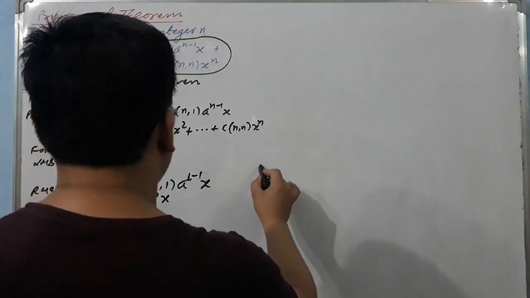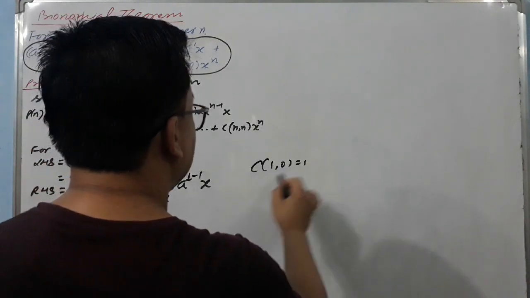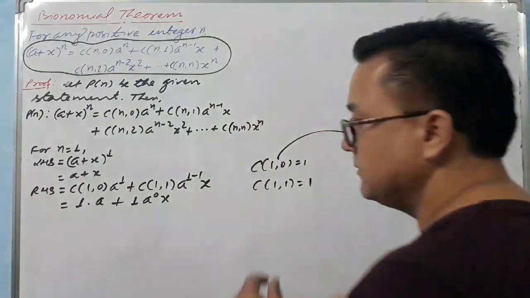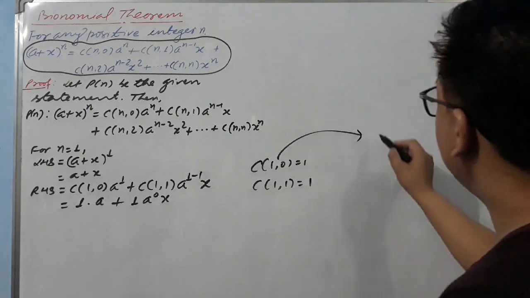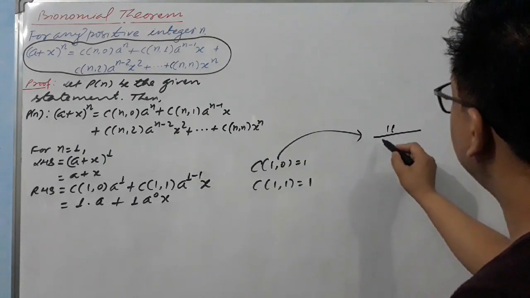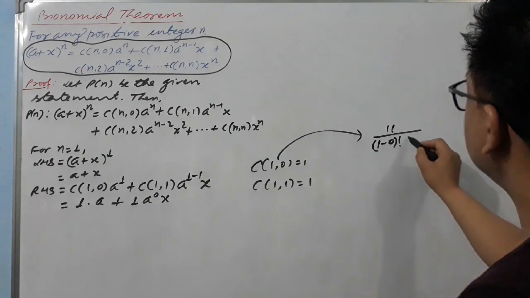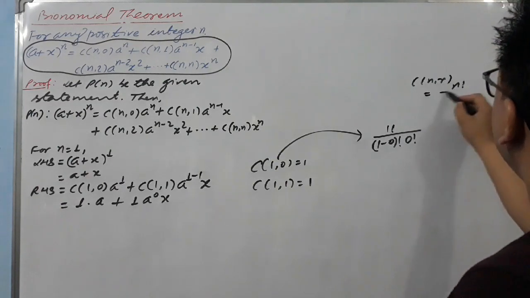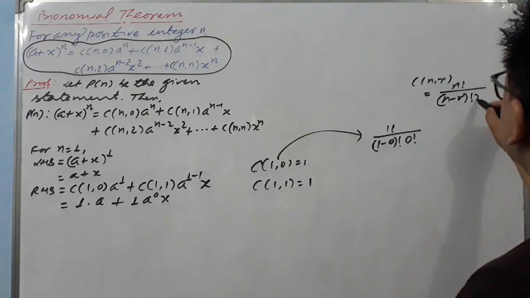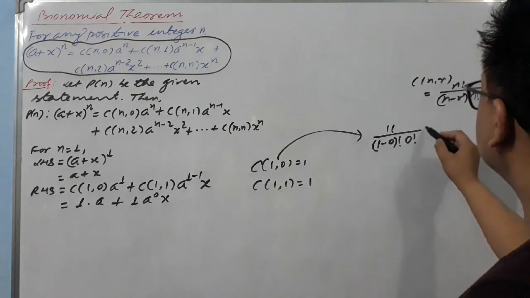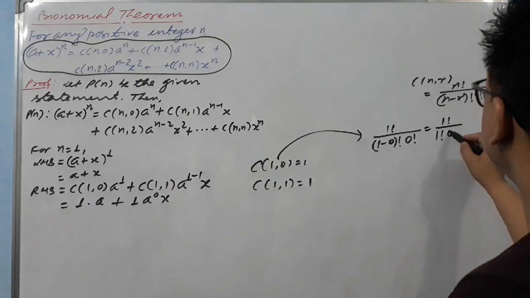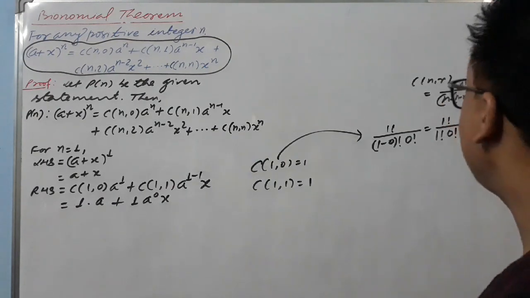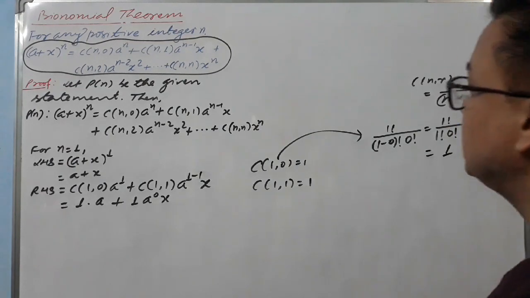Okay, listen to me everybody, C of 1, 0 is 1 and C of 1, 1 is also 1. How do we get it? If you don't know, we use this formula: 1 factorial over (1 minus 0) factorial and 0 factorial. This is the formula we use: n factorial over (n minus r) factorial and r factorial. Using this we get 1 factorial and 1 factorial, and 0 factorial is also equal to 1. So ultimately you get 1 here.